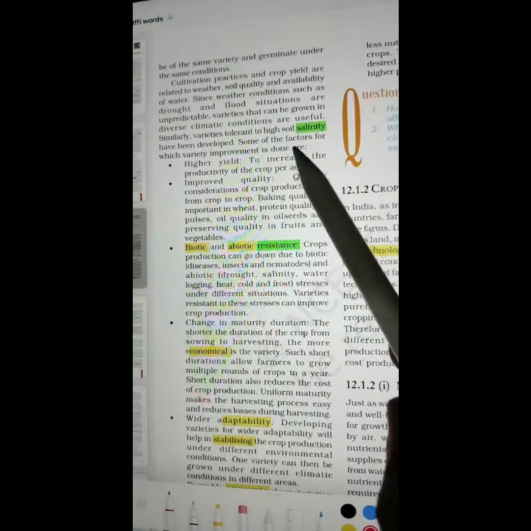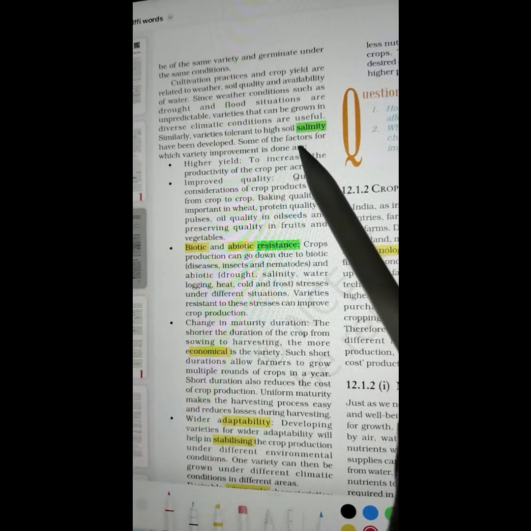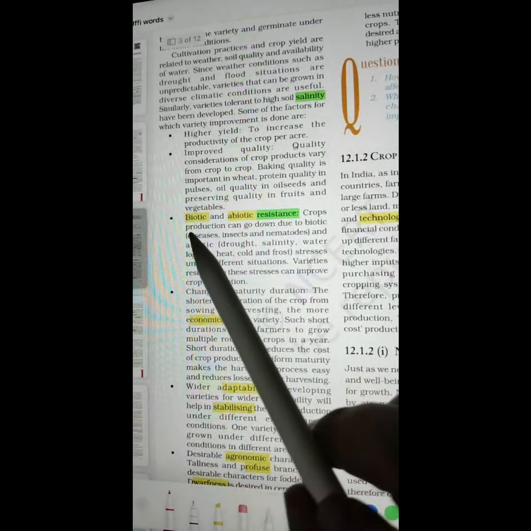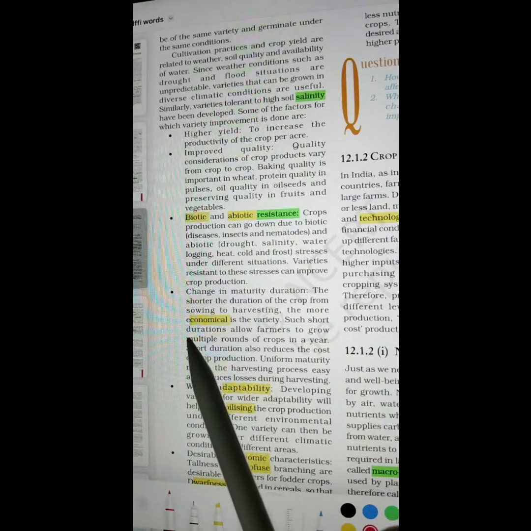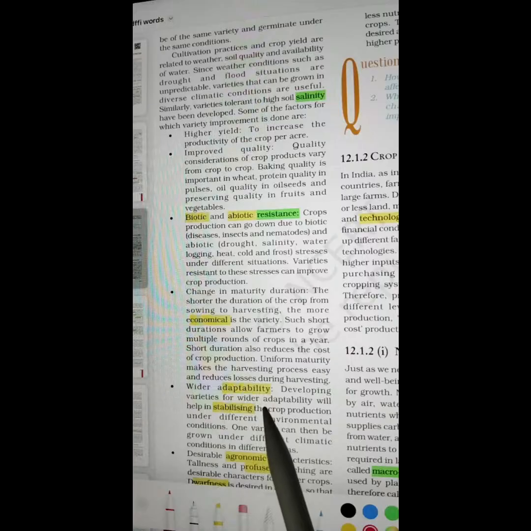Now in this page, salinity, biotic and abiotic resistance, economical, adaptability, stabilizing.